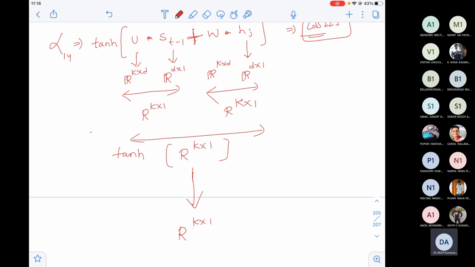But what do I want? K cross 1 means K rows of one column, but I don't want multiple values even in a single column. I want only one value. This is a very common problem. How do we solve this problem? Can anybody tell me? Think. This is the equation invented by Google. Google will not come from the sky.